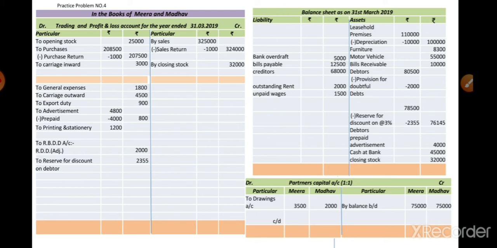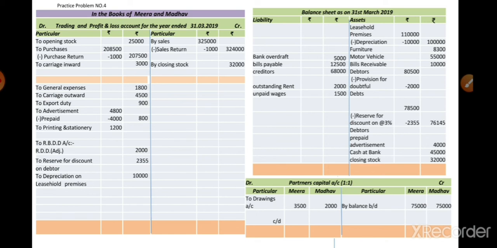Here we assume that the 10,000 is because of the depreciation, because leasehold premises is a fixed asset, so we show it as depreciation. So we show that 10,000 as depreciation, minus depreciation 10,000, and in the outer column 1 lakh rupees. Second effect of this, we also show on the profit and loss account debit side as depreciation on leasehold premises, directly in the outer column 10,000.